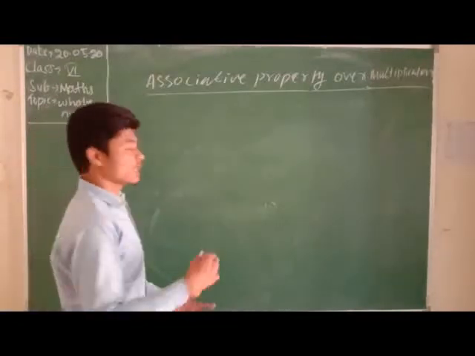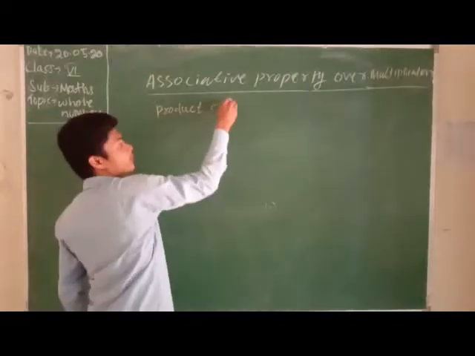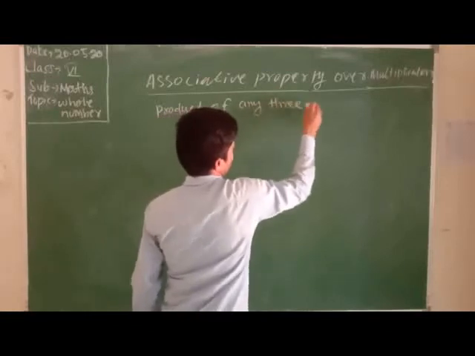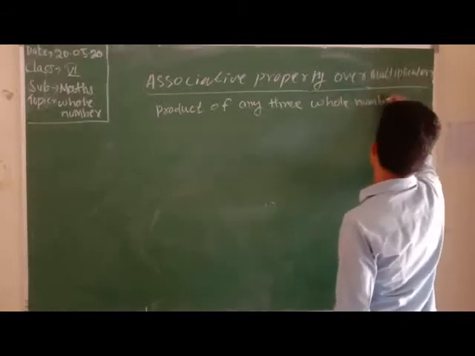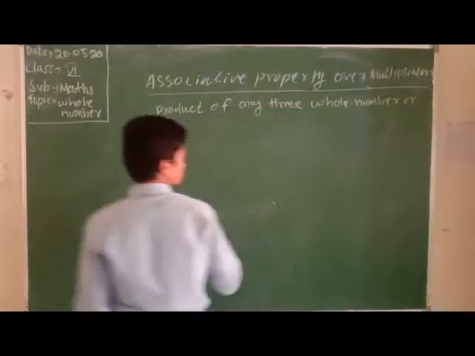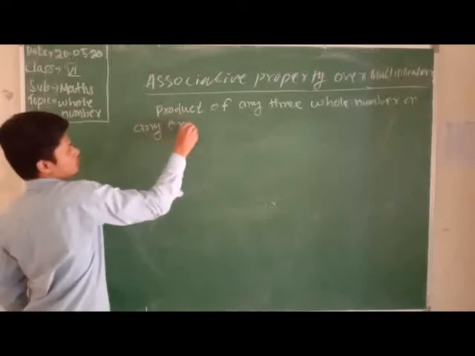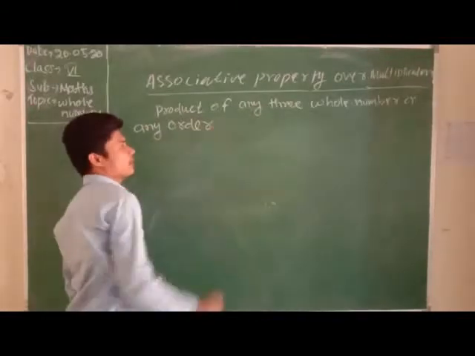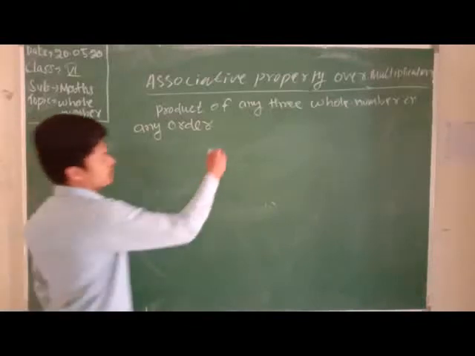Here it was sum, here it is product. The product of any three whole numbers in any order is the same.